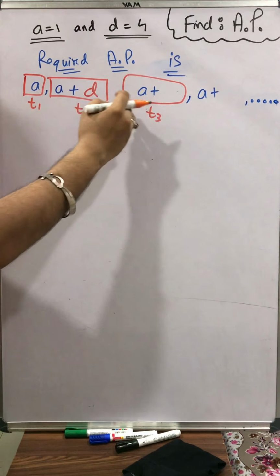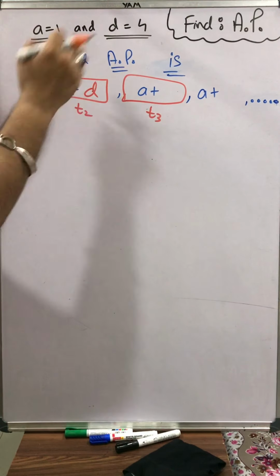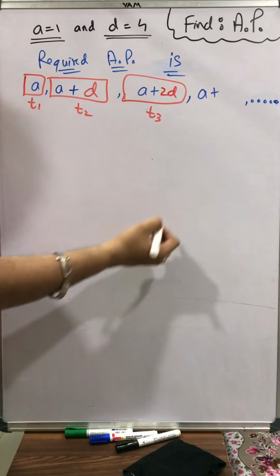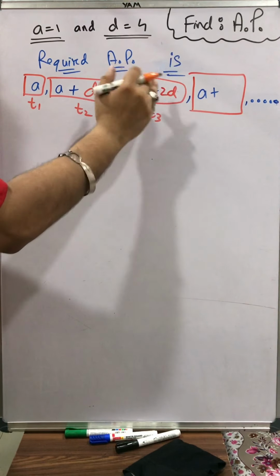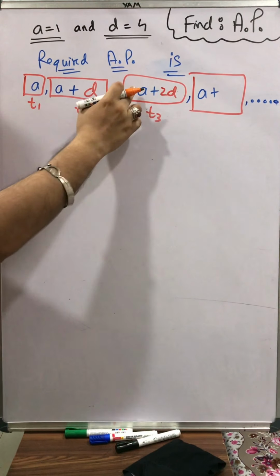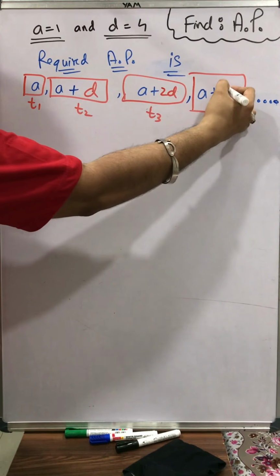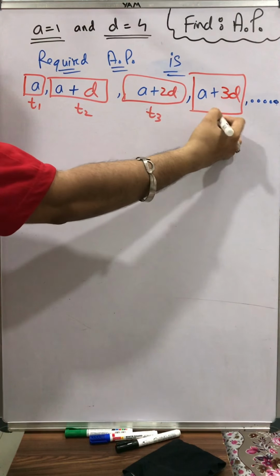So here what will happen? One time more you will add d to the second term. So a plus d plus d, so it will become a plus 2d. This is my fourth term, and it will be d more than the third term, adding d to the third term, a plus 2d plus d. So it will become a plus 3d, and so on. It will go on and on. This will be our fourth term.